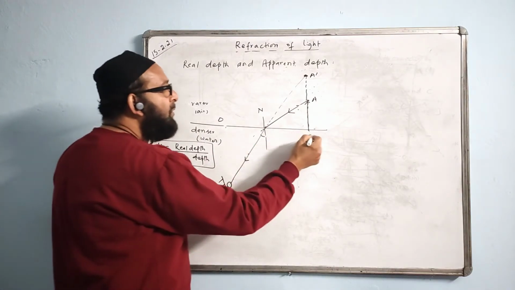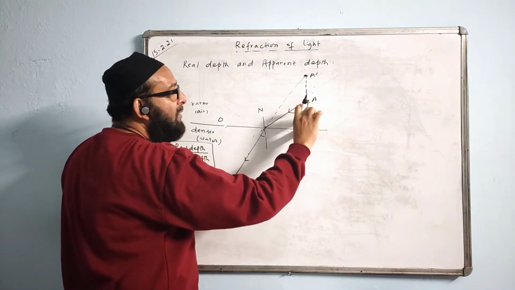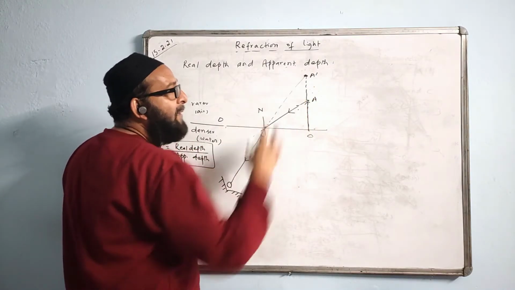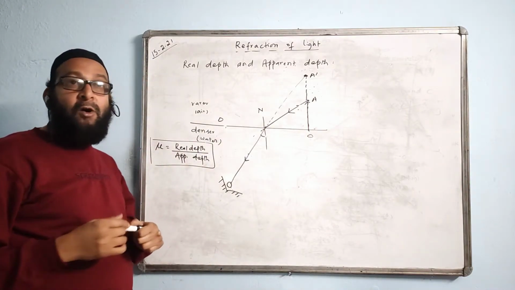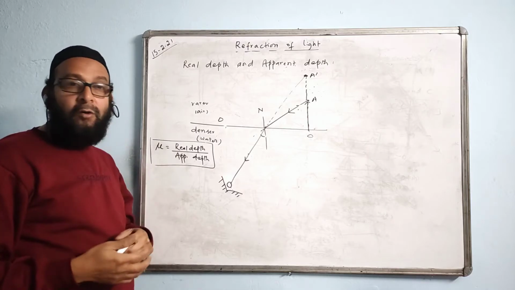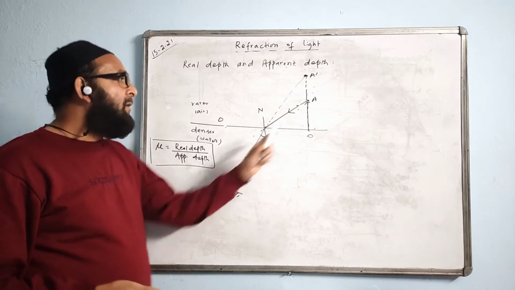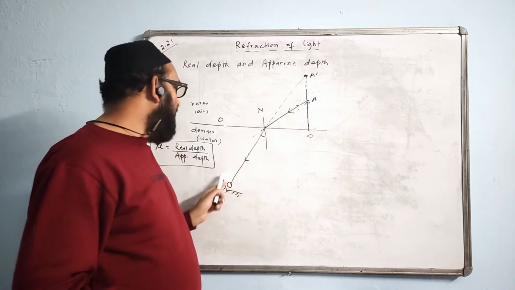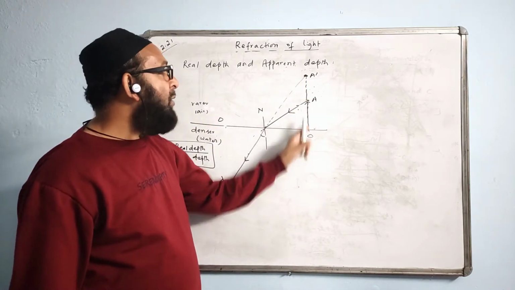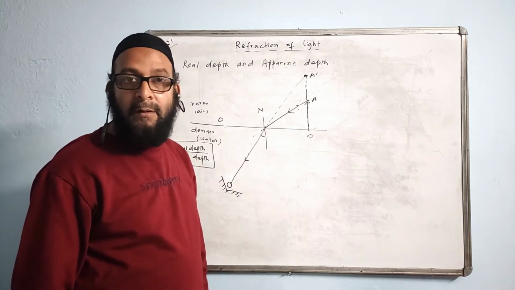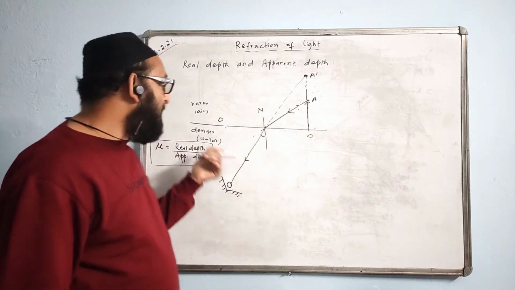So this is the actual position OA, or you can call it actual height, but this is the apparent height. This time the raising of the position will make the object look taller, not shorter. Because the person is here, this is the actual height of the object, but due to the refraction effect, the object's height appears to be raised, that means the object will appear taller. It is just the reverse of the first case.